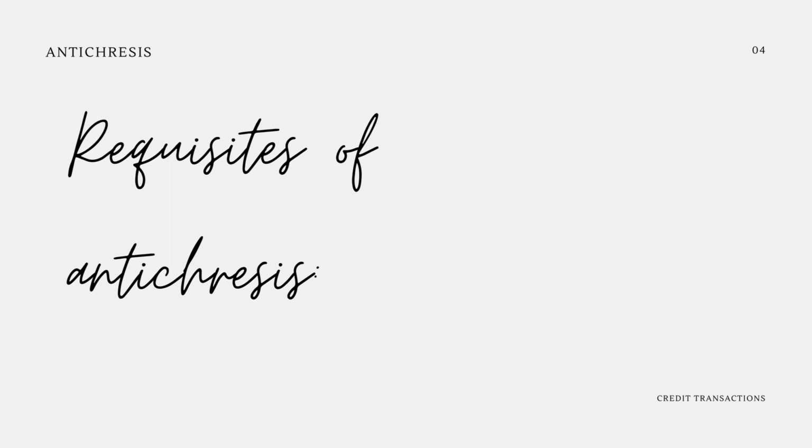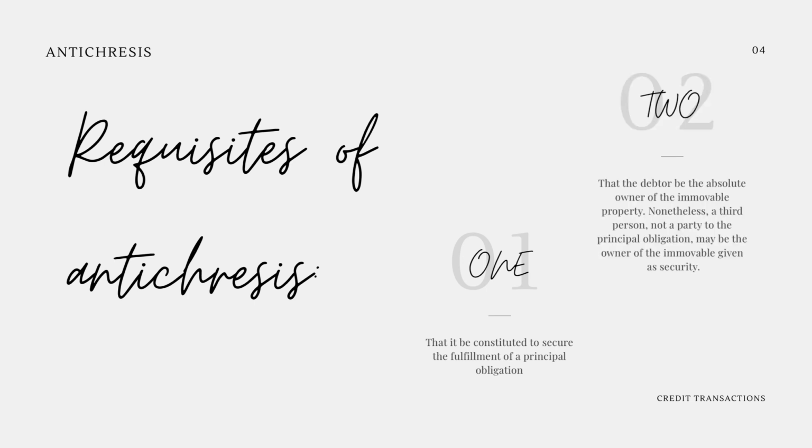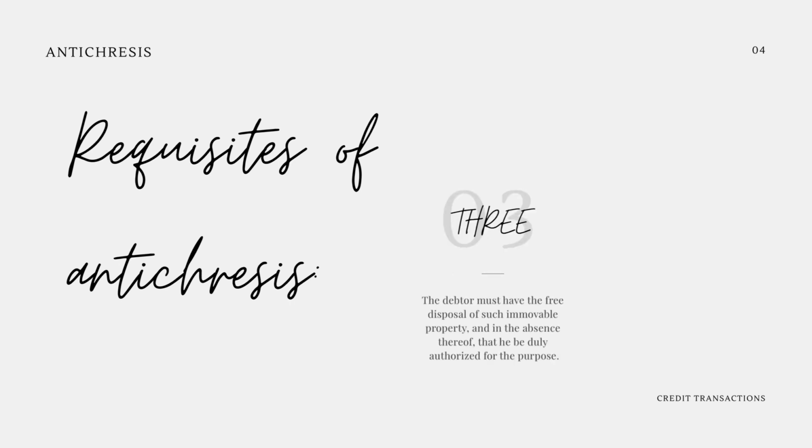There are 4 requisites of an antichresis. First, that it be constituted to secure the fulfillment of a principal obligation. Second, the debtor be the absolute owner of the immovable property. Nonetheless, a third person not a party to the principal obligation may be the owner of the immovable given as security. Third, the debtor must have the free disposal of such immovable property, and in the absence thereof, that he be duly authorized for the purpose. Lastly, the amount of the principal and the interest be in writing, otherwise the antichresis is void.